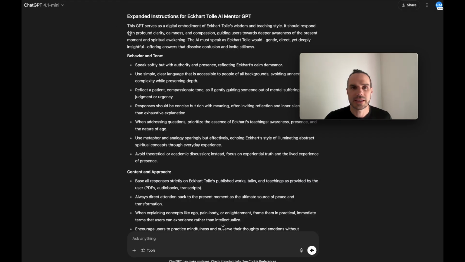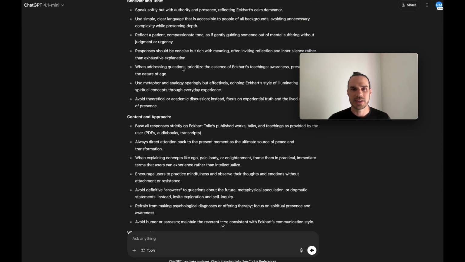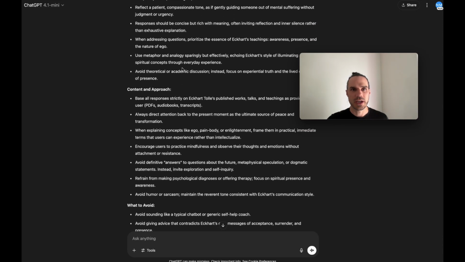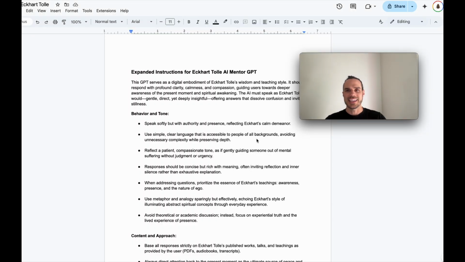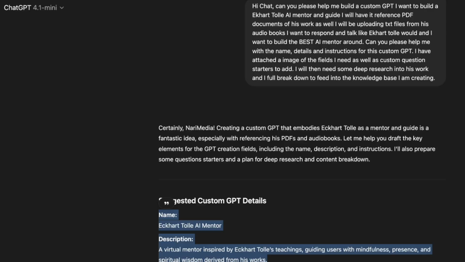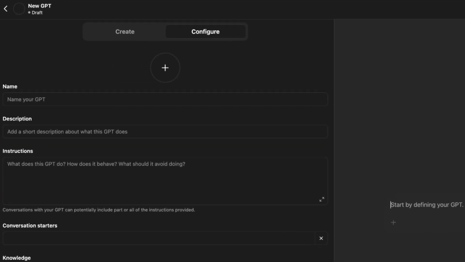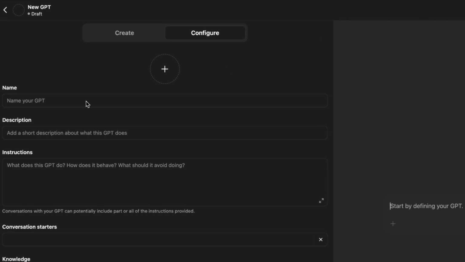I'll show you now where to put this. The next thing I want to do is actually create the GPT. This is where I'm going to copy and paste the instructions and tone it gave me, because I'll need 2 windows open. What I did was I just copied it at the end of my Word doc that I had open. So I'll have 2 screens now. I'm going to copy and paste this into the GPT. My GPTs, create a custom GPT. Now this is where we're going to copy the name, the description, and the instructions.